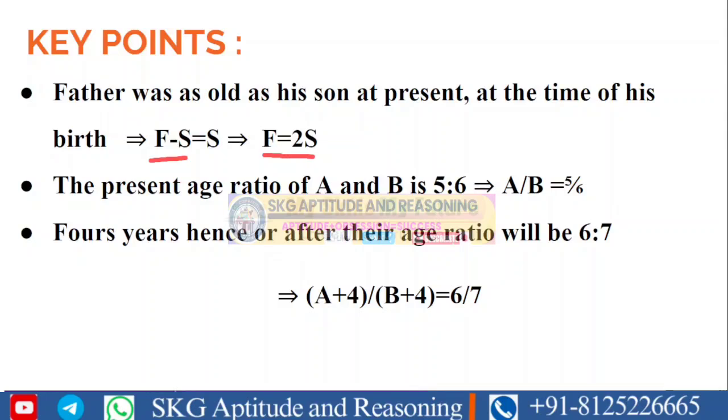I hope we understand this statement, and we'll consider two more statements also. The present ages of A and B are in the ratio 5 is to 6. So in equation form, this can be written as A by B is equal to 5 is to 6. 4 years hence, I already told what hence or after means, 4 years hence the age ratio will be 6 is to 7. So in equation form it can be written like this: A plus 4 divided by B plus 4 will be equal to 6 by 7.